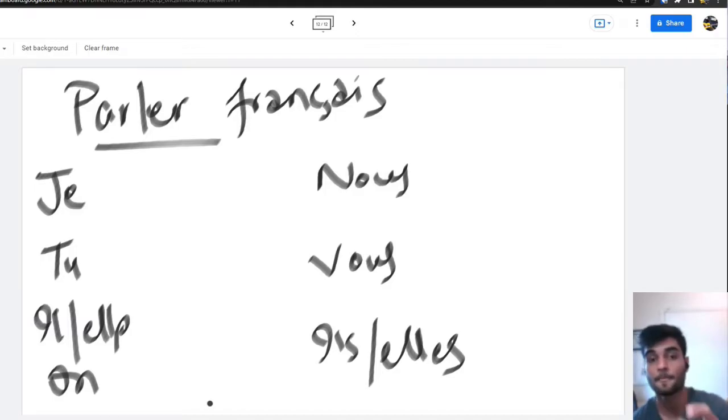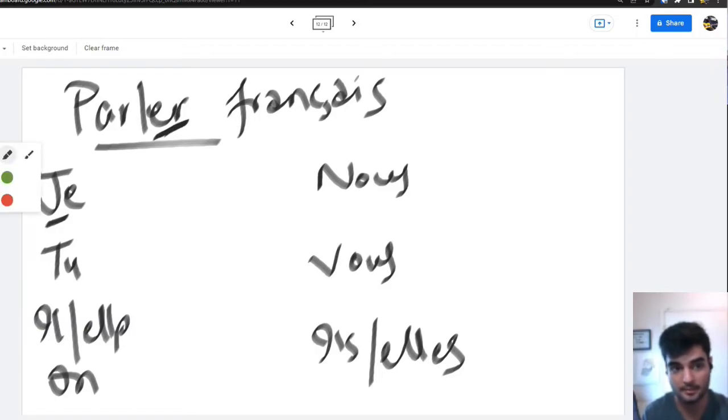What we will have to do in that case is conjugate this according to the subject pronouns. These are the subject pronouns, right? What we will do is use that same pattern.